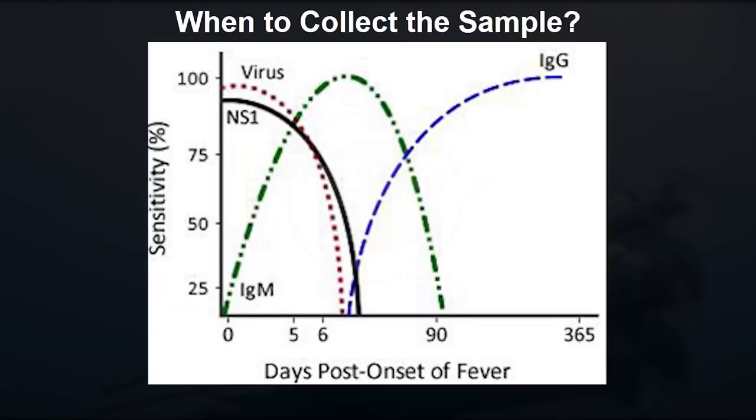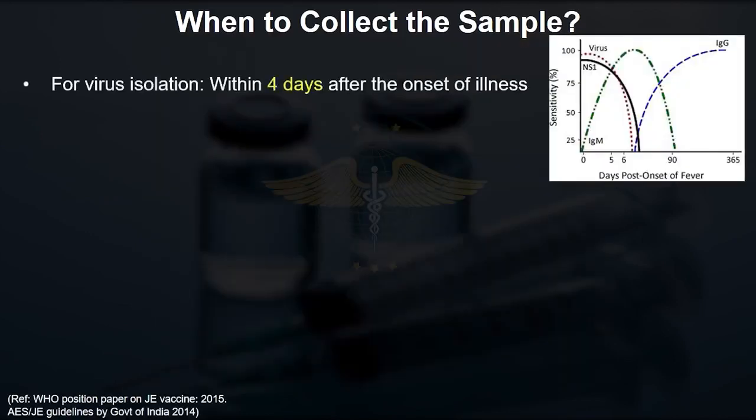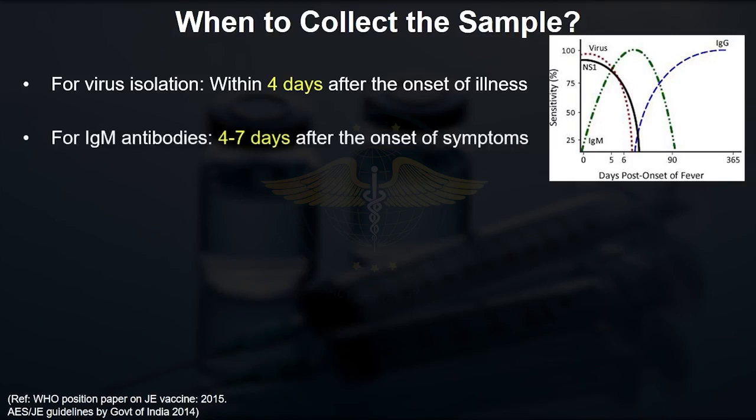Now there is a peculiar time to collect the samples for all these tests. For isolation of virus, the first 4 days is very important. Likewise, for DNA PCR, also the first 4 days collection of sample is very important. For IgM antibodies, 4 to 7 days after the onset of symptoms is the very important time.